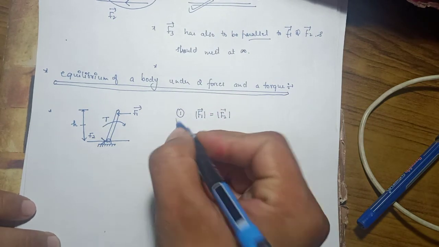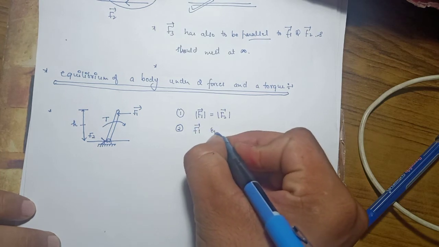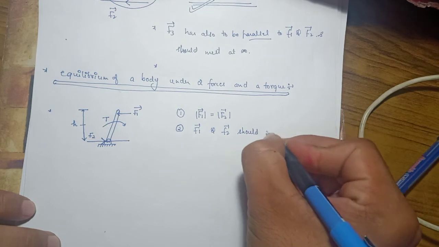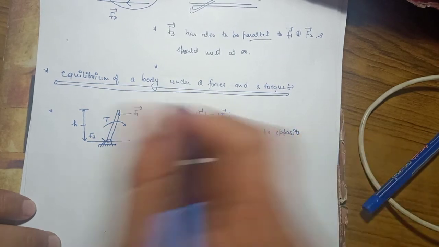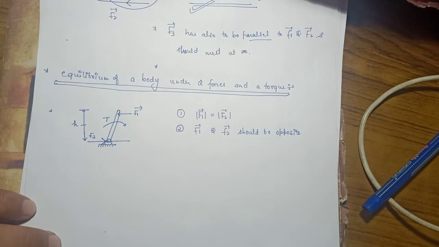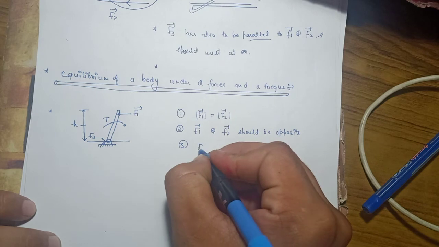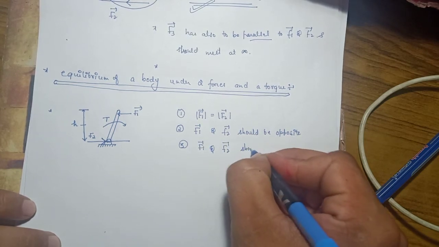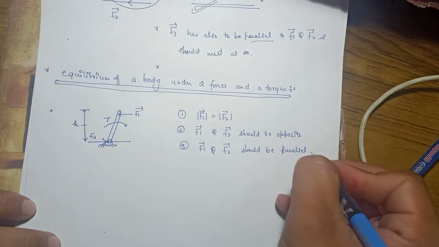Secondly, F1 and F2 should be opposite, right? And the third, F1 and F2 should be parallel to each other, right?